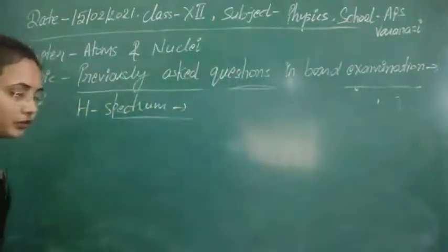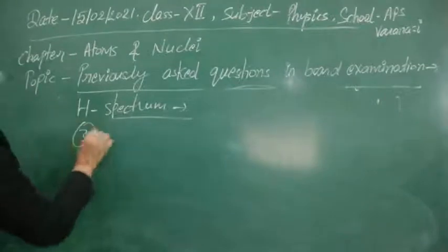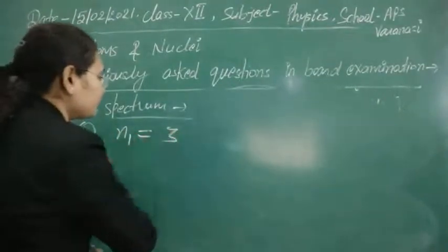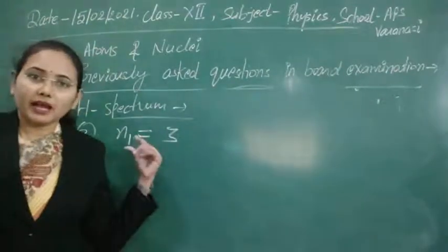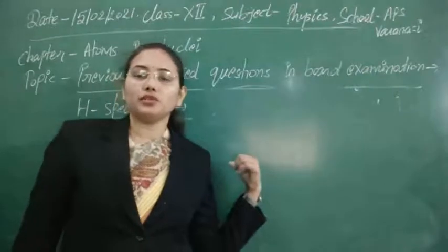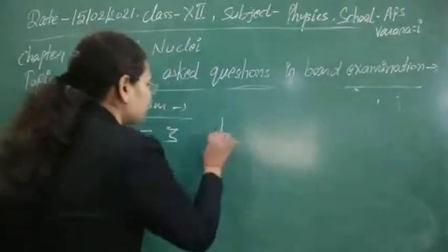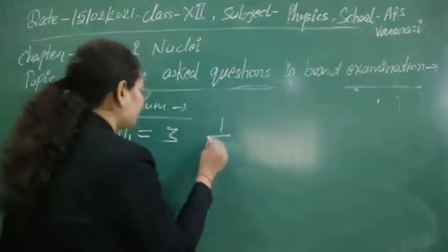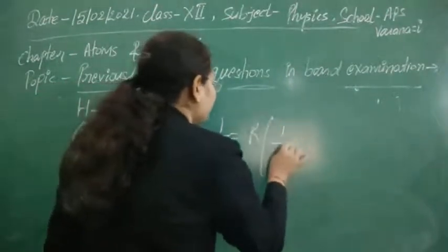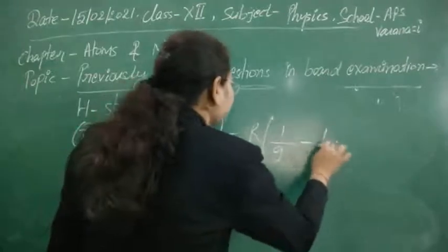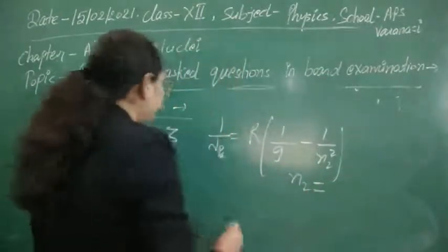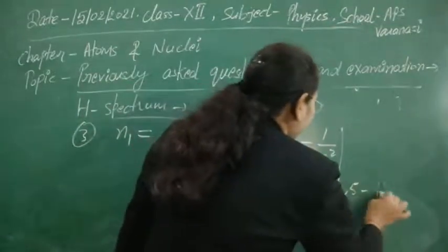Third case, if we put n1 equal to 3, meaning we have applied a condition that the electron has to make a transition from a higher state to n equal to 3 state, then the wavelength is given by 1 upon 9 minus 1 by n2 square, and here the value of n2 we can take as 4, 5 and so on.